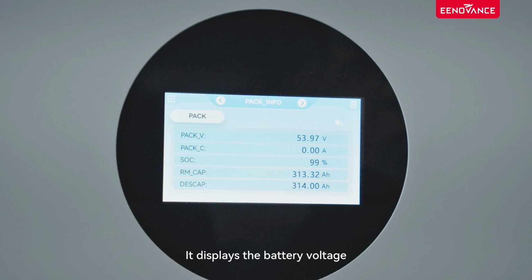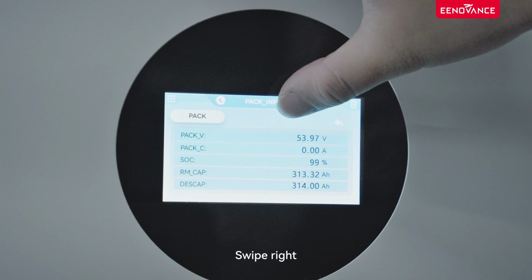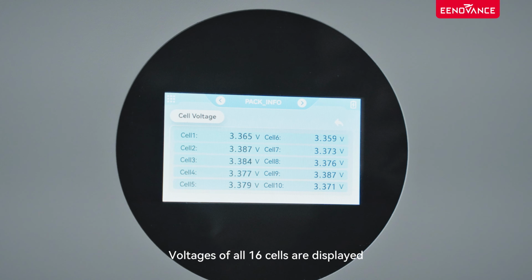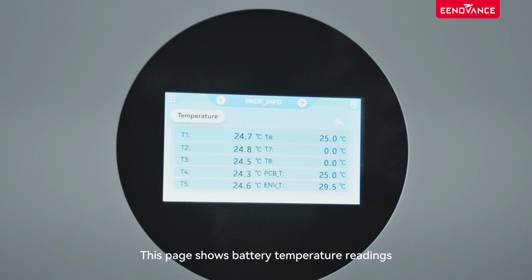It displays the battery voltage, current, SOC, remaining capacity and design capacity. Swipe right. Voltages of all 16 cells are displayed. Continue to the right. This page shows battery temperature readings.